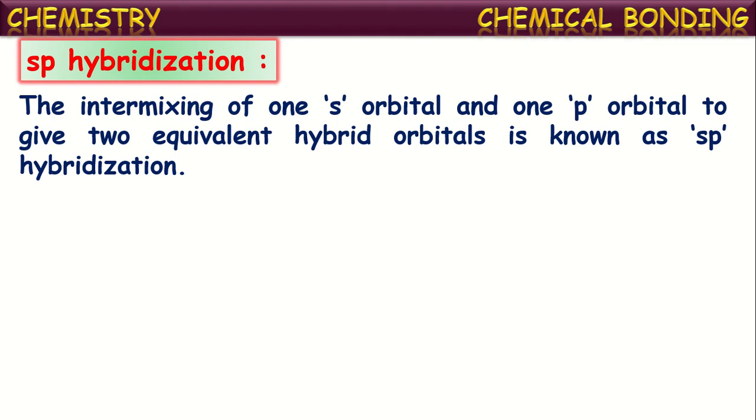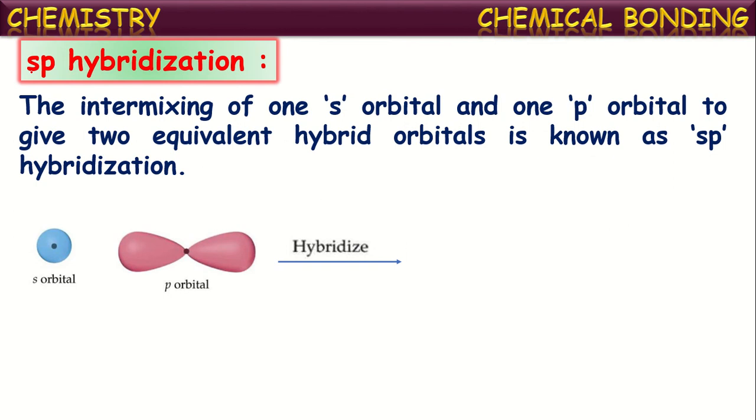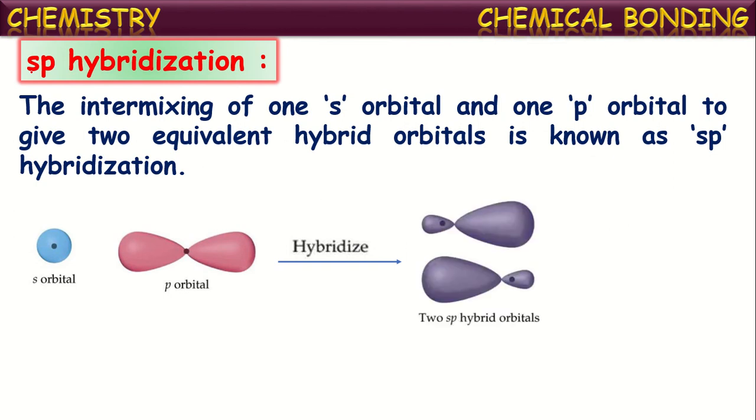In the name itself it is indicated which orbitals are intermixing in the formation of hybrid orbitals. One s orbital and one p orbital intermix with each other to form two new equienergetic hybridized orbitals, which we call sp hybridized orbitals. This phenomenon is sp hybridization.